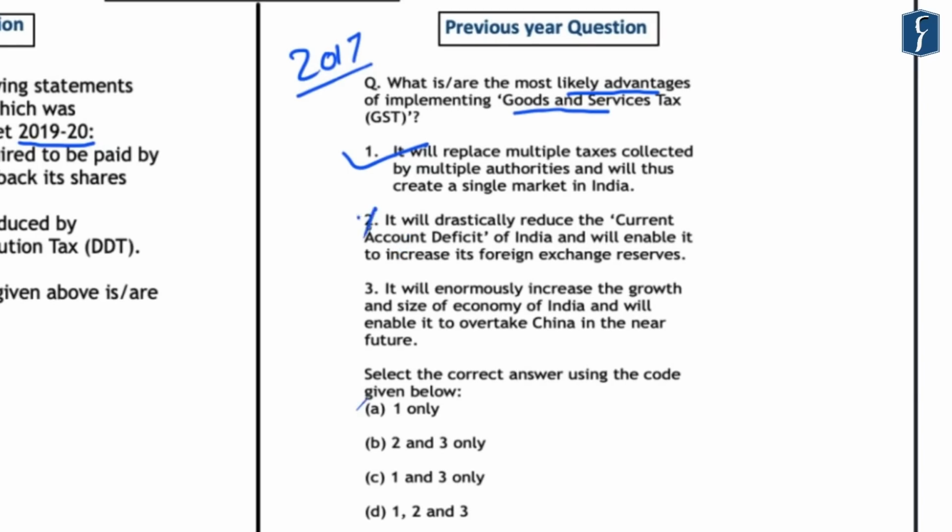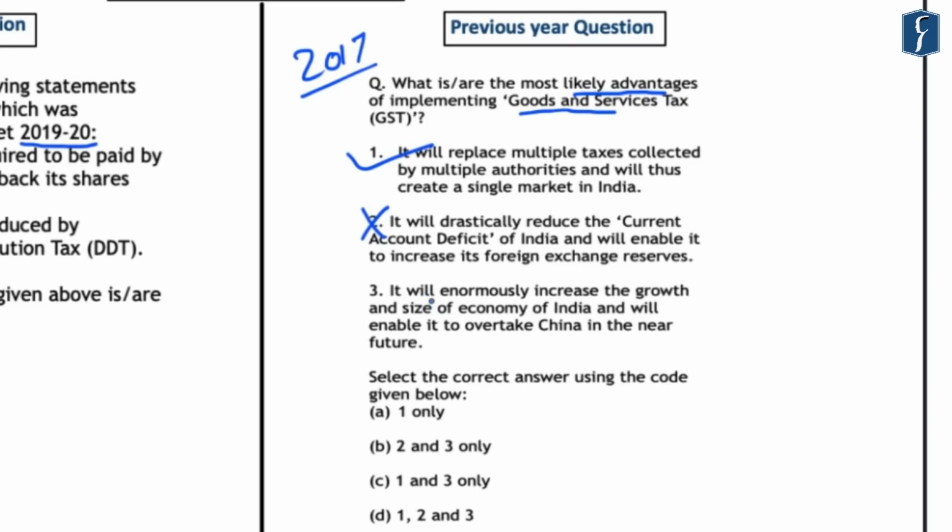Now this statement was incorrect because although GST was supposed to have a good impact on the fiscal deficit of the government budget, which would have resulted in a long-term benefit for the current account deficit, however, the foreign exchange reserves depend on various other factors, which can include the improvement in the exports of India or the export competitiveness of India and how the global economy is doing. So that is why this statement was incorrect. And the third statement is that it will enormously increase the growth and size of Indian economy and will enable it to overtake China in the near future. Now this statement also was incorrect because it is a speculative kind of statement.